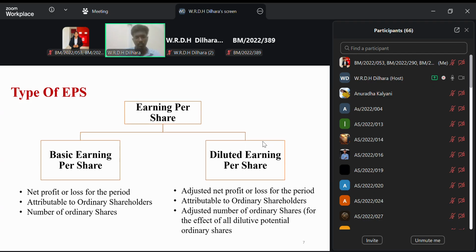When we calculate basic earnings per share, we take the net profit after tax without any adjustment. But in the diluted earnings per share, we take the adjusted net profit or loss of the period attributable to the ordinary shareholders. That means, as I previously took as an example, a loan. If we have taken a loan